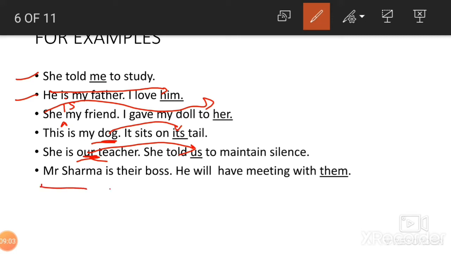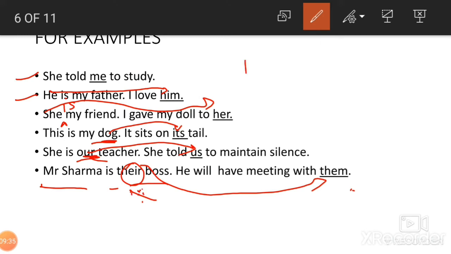Mr. Sharma is their boss. He will have a meeting with them. With whom? With their. Their means the people who are working in the office. He is their boss. So with their it will go them. उनके बॉस है. और किसका मीटिंग रखेंगे? Them. किनका? The people who are working over there. He will have a meeting with them. Them means the people who are working in the office.